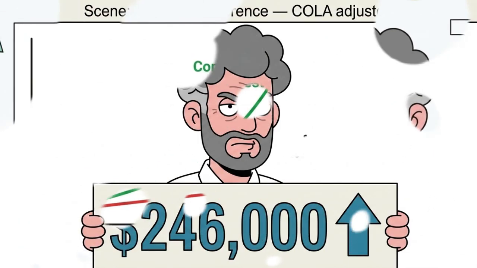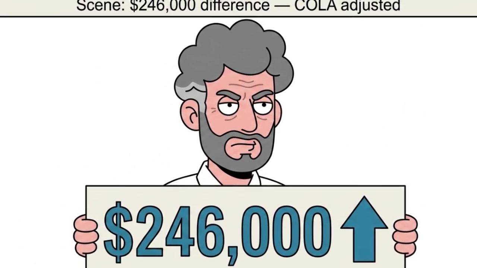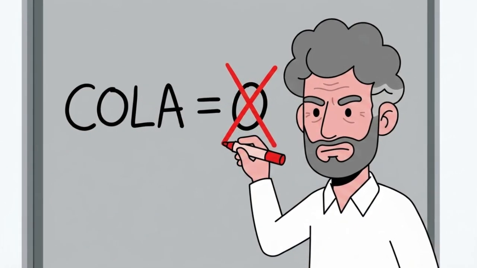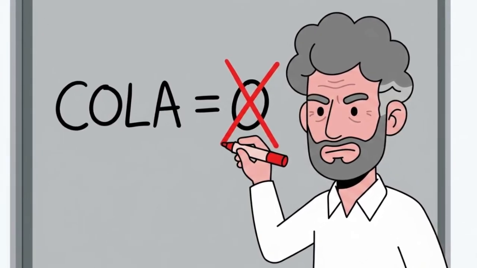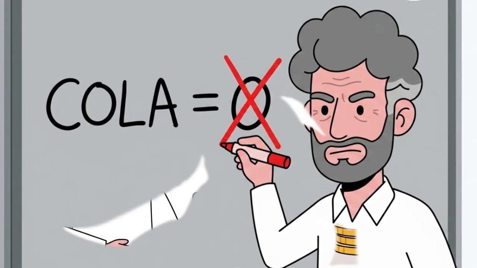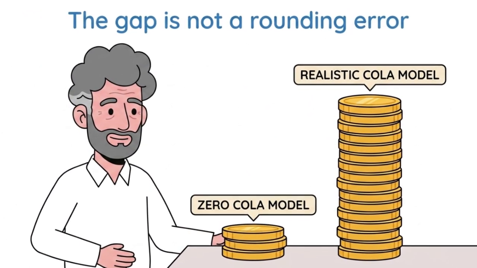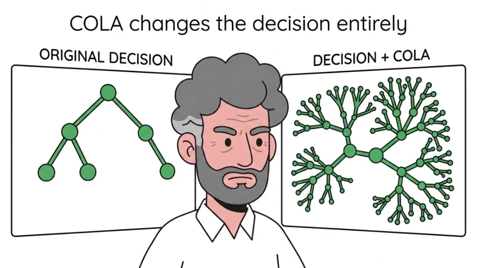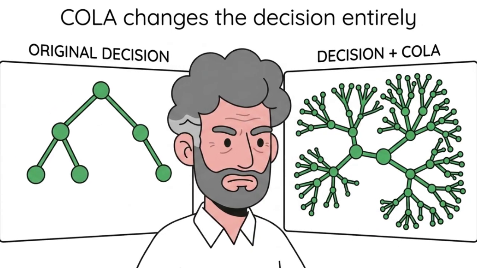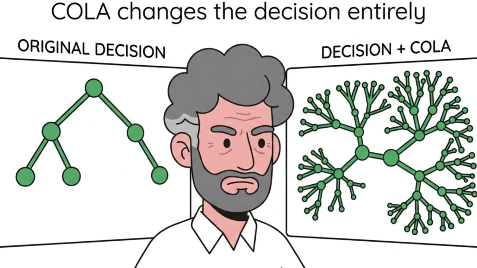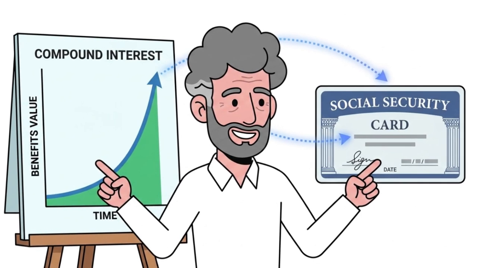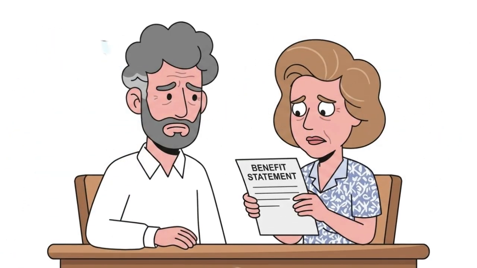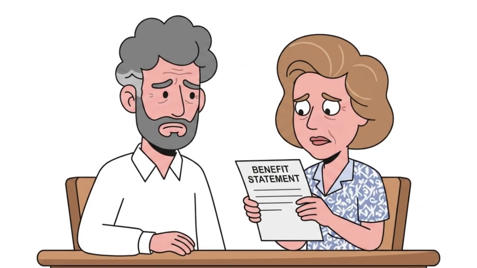$3,966 monthly benefit is $119 per month. A 3% COLA on a $2,238 monthly benefit is $67. That $52 monthly gap compounds across decades. Add realistic COLA assumptions back into the model, and the lifetime difference between filing at 62 versus waiting until 70 expands from roughly $70,000 to over $246,000. That is not a rounding error. That is a variable that changes the decision entirely for most people in good health with a normal life expectancy.